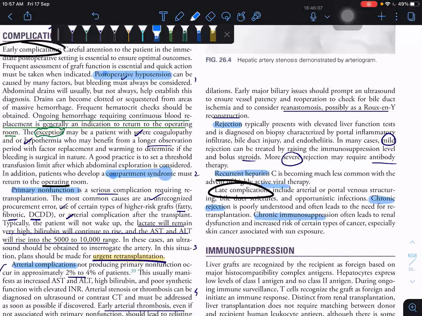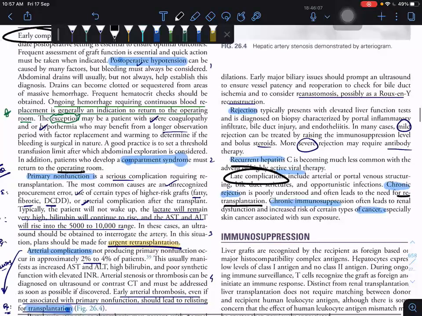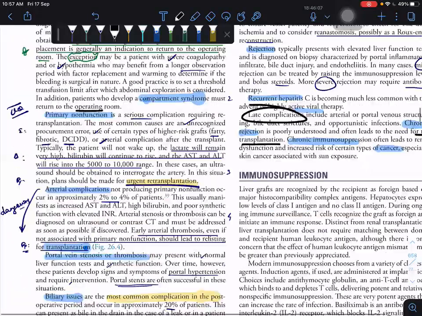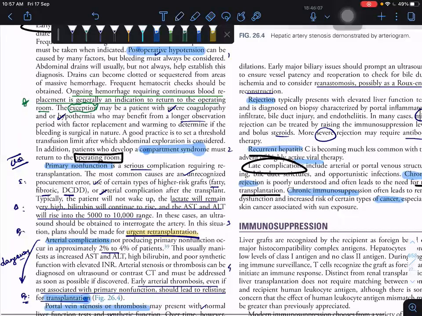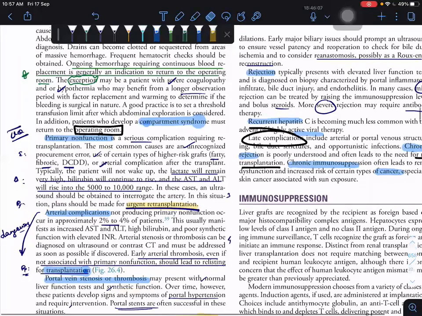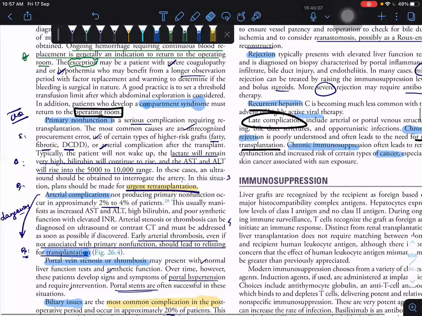Okay, and the cancers. I think, no, compartment syndrome, they are not going for retransplantation. Just take the patient into the operating room. That is normal surgery you have to do. Not retransplantation. Sorry, you still have to take the patient into the operating room.